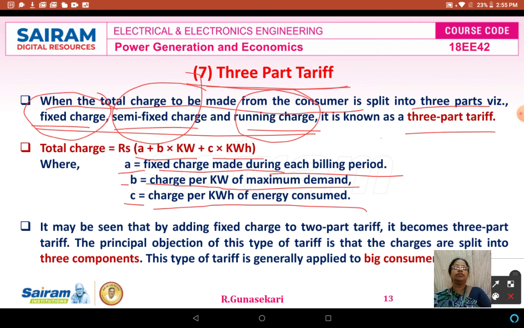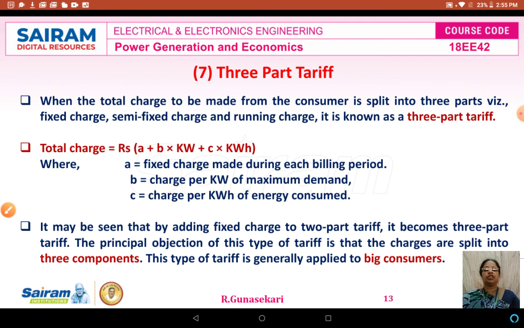This is the formula for calculating the total charge using the three-part tariff. The principal feature of this tariff is that the charges are split into three components: fixed charge, semi-fixed charge, and running charge. This type of tariff is generally applicable to big consumers.